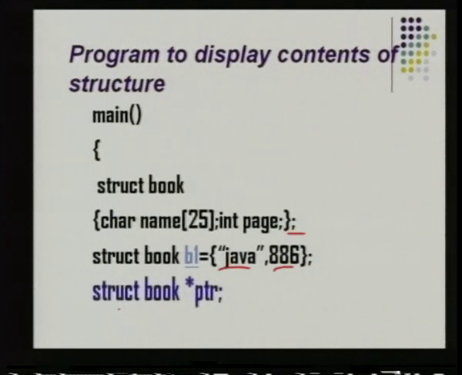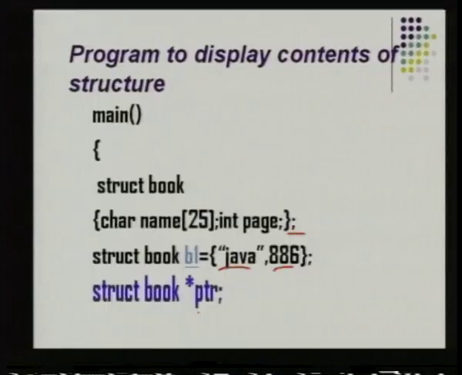Next statement, you have again a variable declaration, struct book and a pointer variable. So, in this program we have two variables, one is a general variable, the other one is a pointer variable. Now, this pointer variable is capable of holding an address. So, now we have to give the address of the general variable to this pointer variable and then access the contents using the pointer variable.